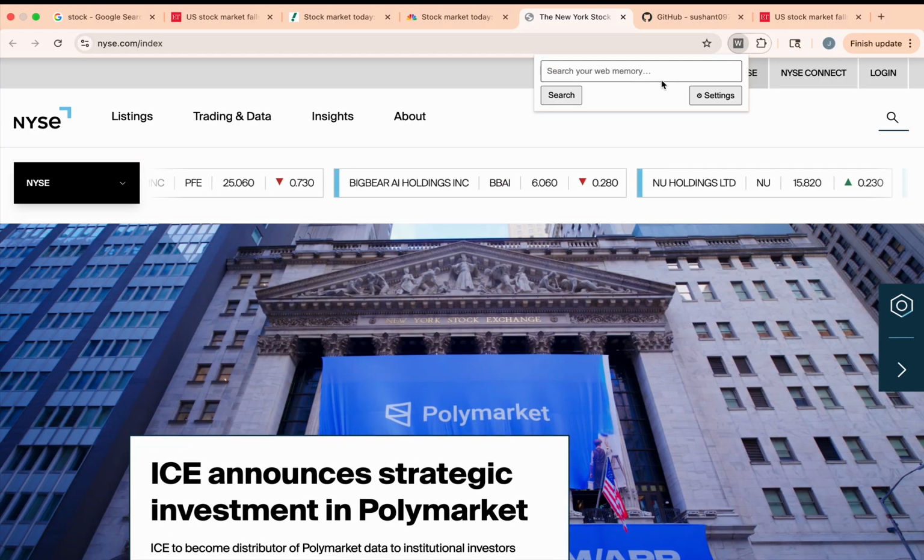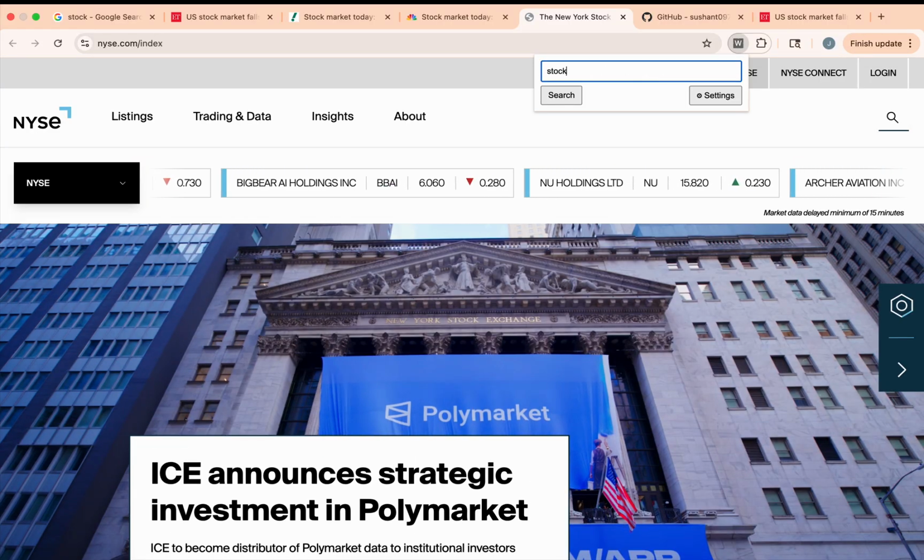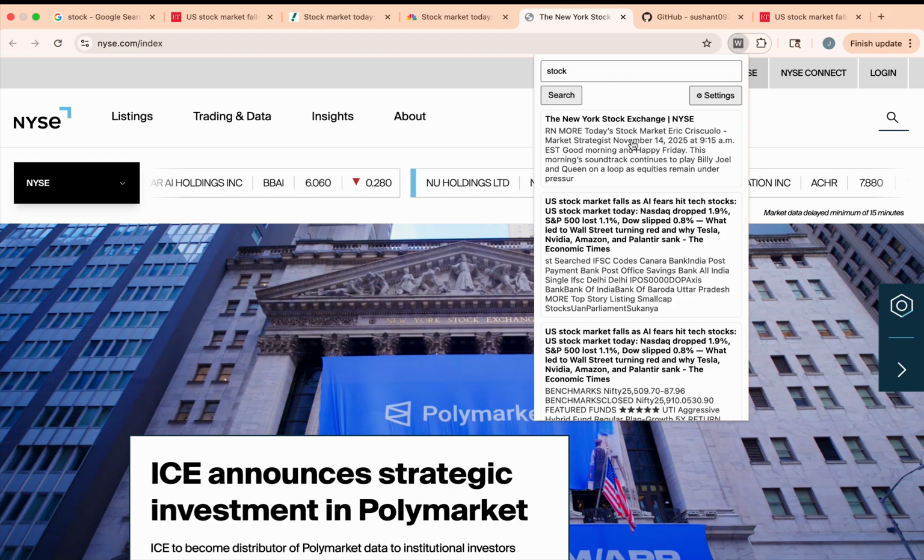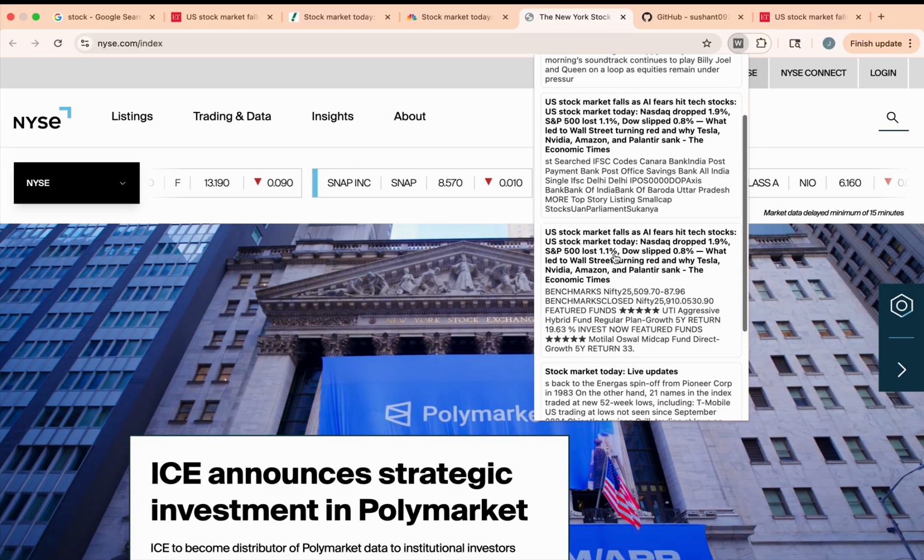Okay, now let's go search for stock. Boom, this page which has only one stock keyword comes first, then the second, right? So that's how the ranking of the list of pages and documents happens in real time with the hybrid temporal ranking.